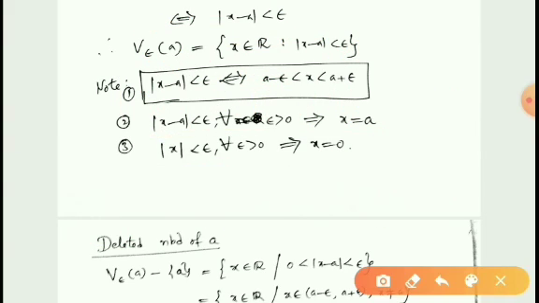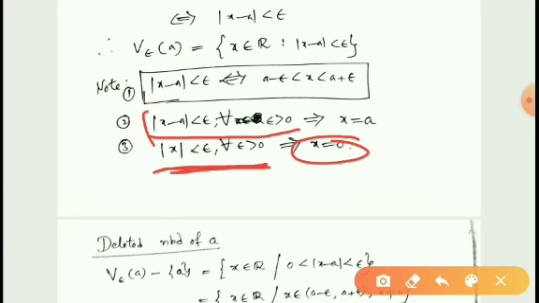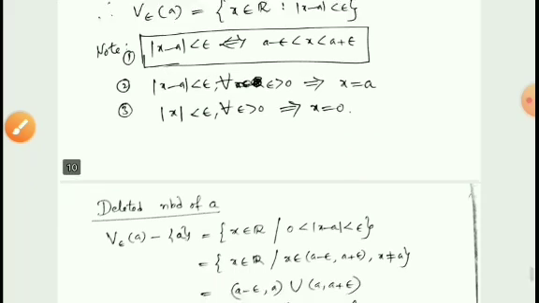Therefore modulus x less than epsilon for all epsilon greater than 0, whenever it is given, you can write x is equal to 0. So modulus x minus A less than epsilon for all epsilon greater than 0, whenever you are given like this, we must have from this x is equal to A.